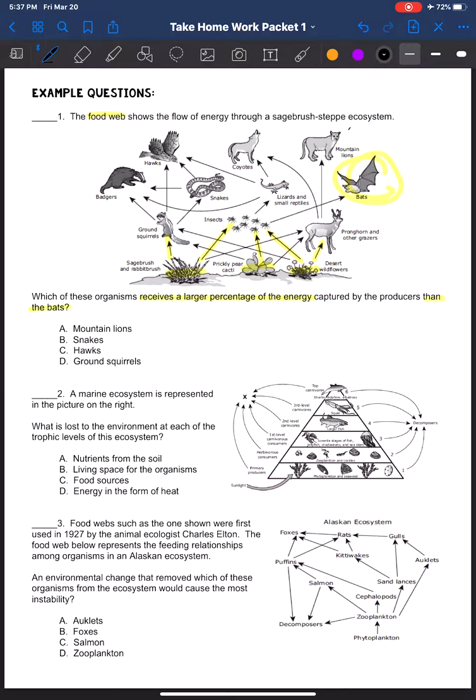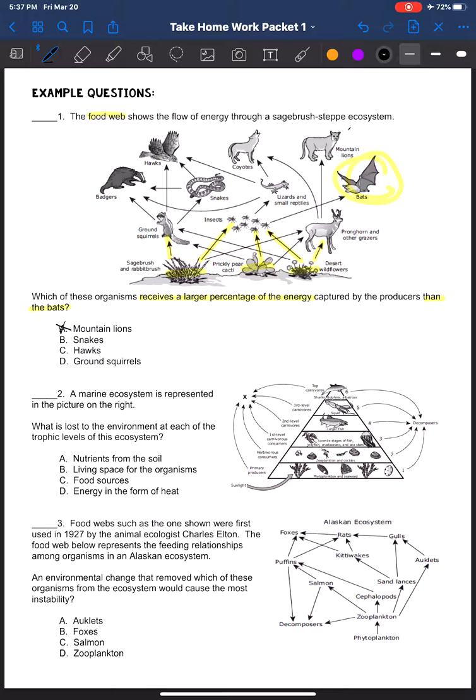It's not directly eating the plants. It's eating a deer. Not going to be that choice because remember, I'm looking at more energy from the bats. So receives a larger percent of energy from the producers, so specifically from the plants, than the bats are.